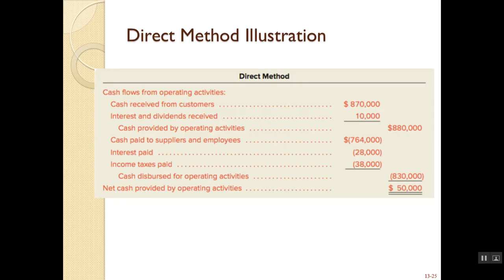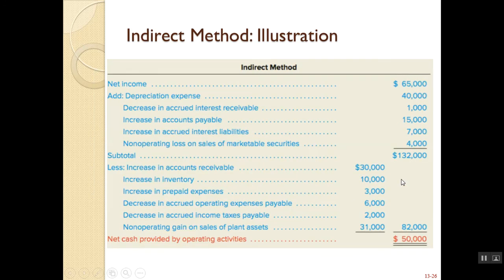So here's what the direct method looks like. And remember, this applies only to the operating section. So you can see that it has the items for each specific line item on the income statement: cash received from customers, interest and dividends received, cash paid to suppliers, interest paid, income taxes paid, etc. You'll see that the net cash provided by operating activities is $50,000. On the next slide, this is what the indirect method looks like.